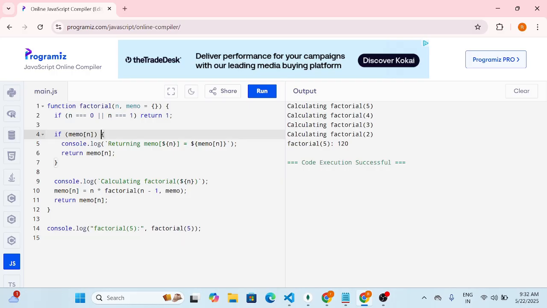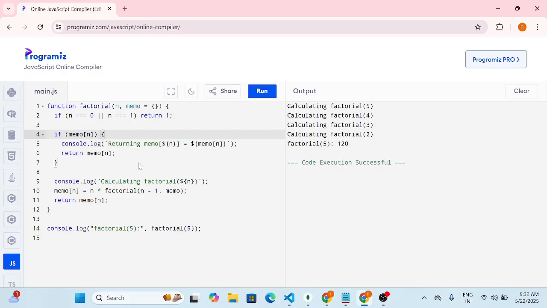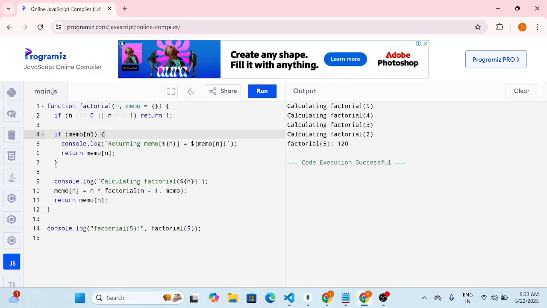So we write function factorial with parameters n and memo, an object. If n equals 0 or n equals 1, then return 1. Then if memo[n] exists, console.log returning memo[n] and return memo[n]. Otherwise console.log calculating factorial, then memo[n] equals n times factorial(n - 1, memo), return memo[n]. Then console.log factorial(5).